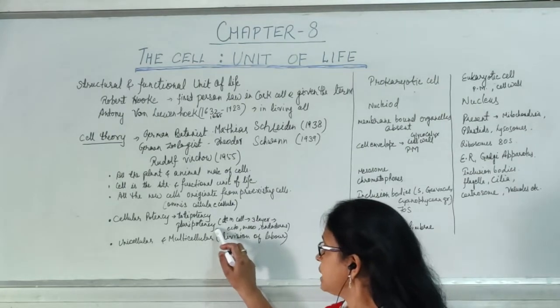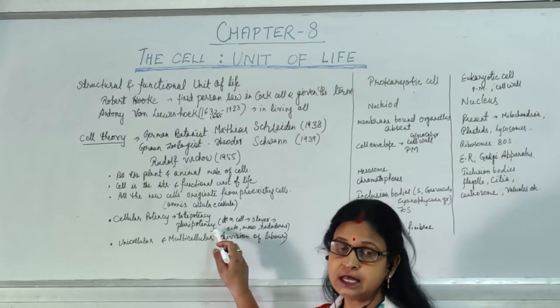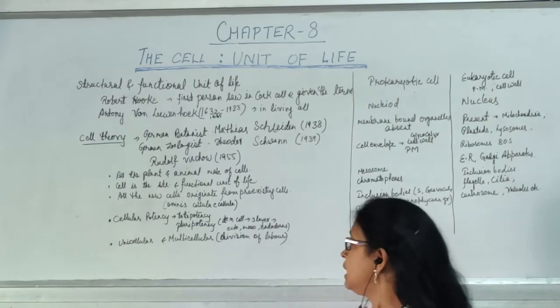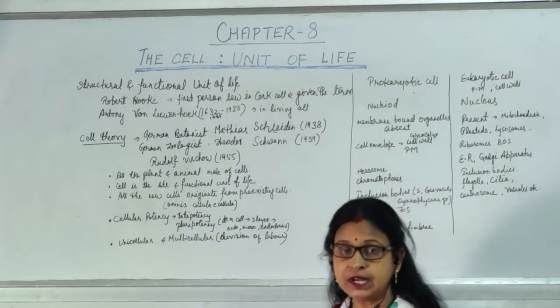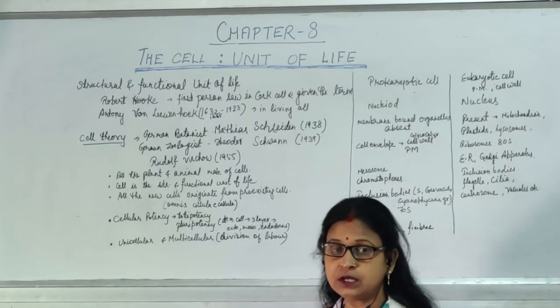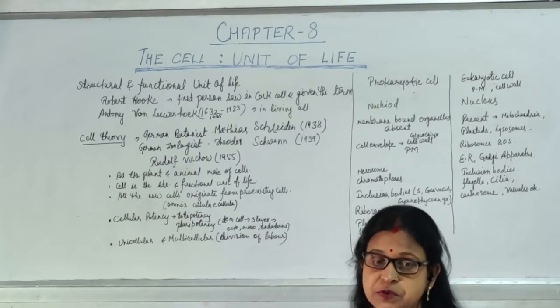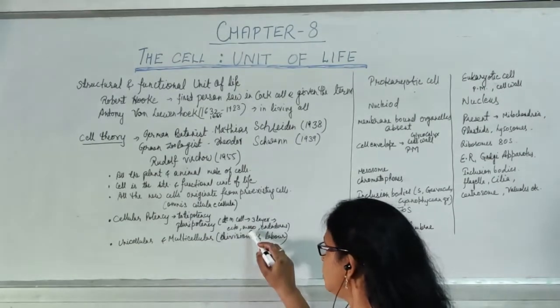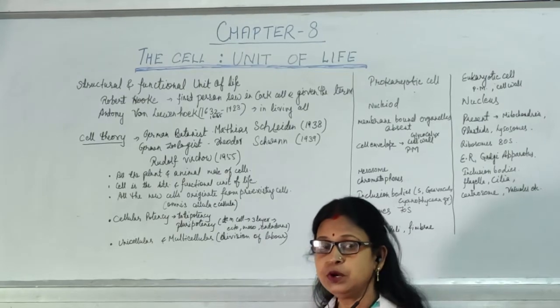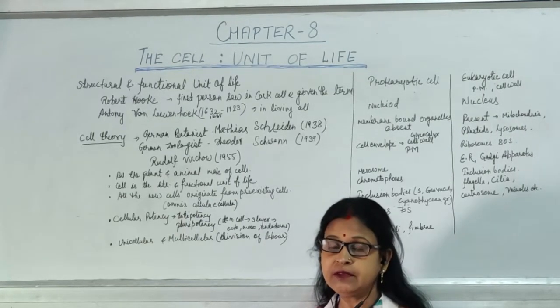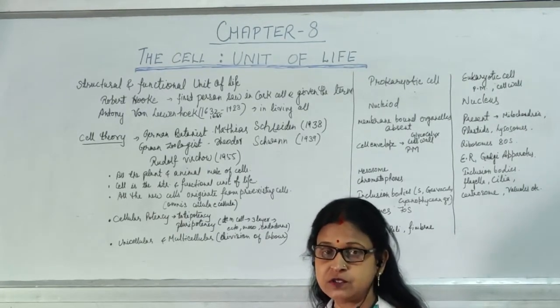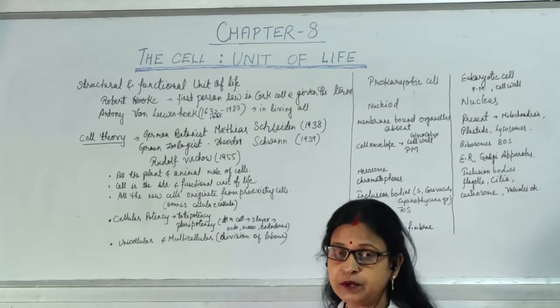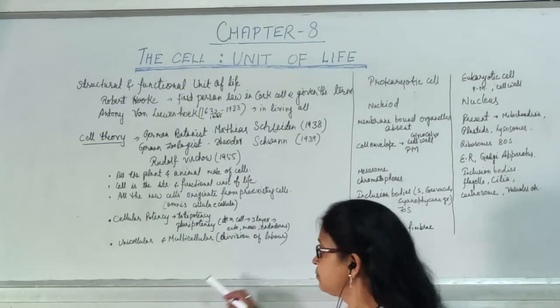Now pluripotency. This we can see in stem cells, and that means they will give rise to the 3 layers, that is ectoderm, endoderm as well as mesoderm, and these 3 germ layers will give rise to different parts of the body. They will undergo the process of organogenesis and they will form different rudimentary organs.